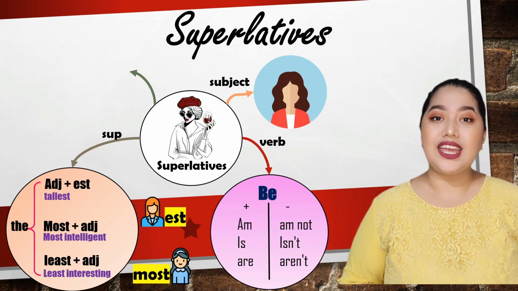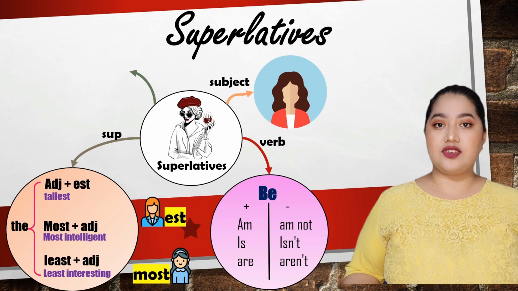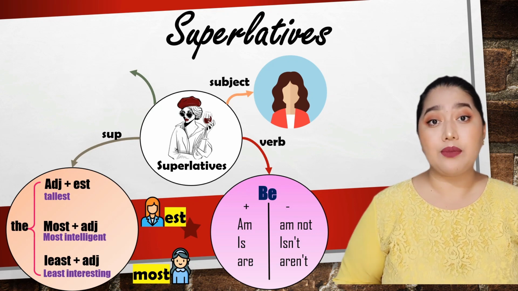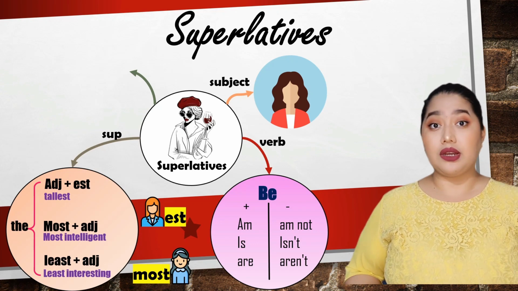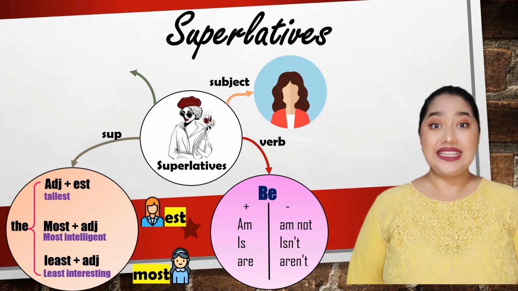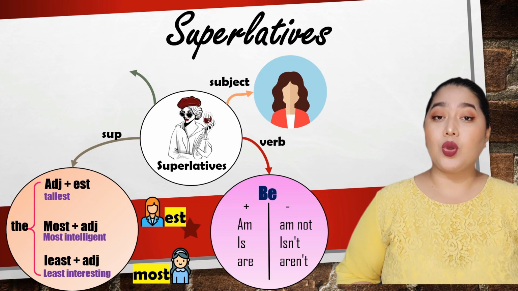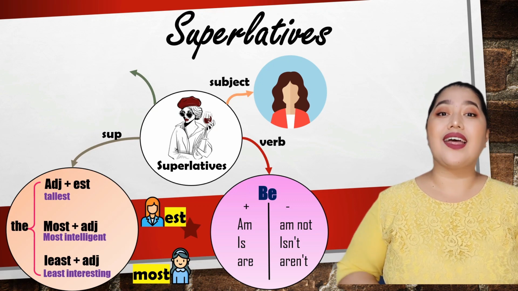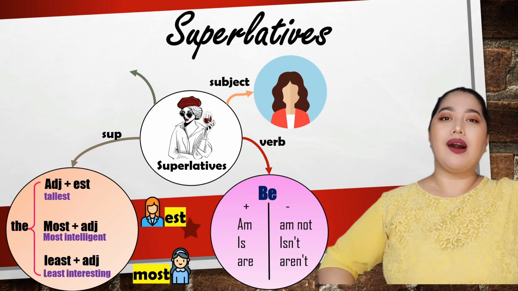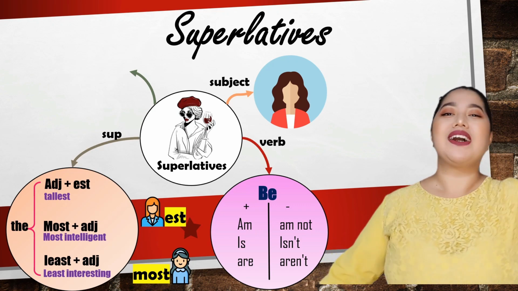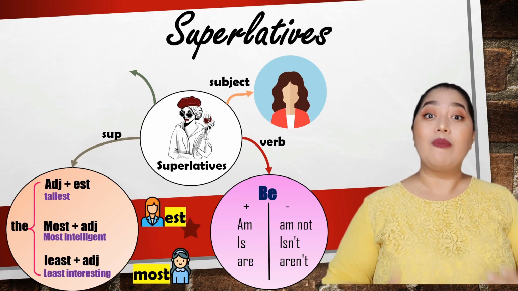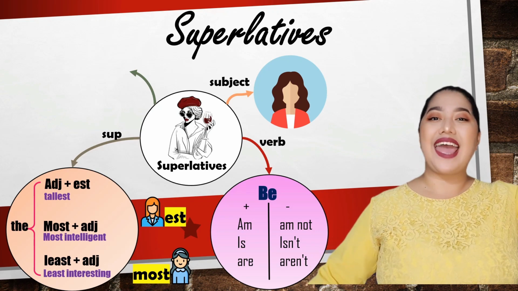But what happens if you have a long adjective? More than one syllable, like generous, like beautiful, like determined, like energetic, like handsome, or interesting. Well, you're gonna use the most. I am the most beautiful. You are the most beautiful. Or my father is the most handsome.